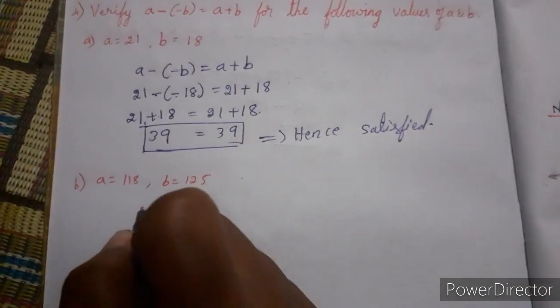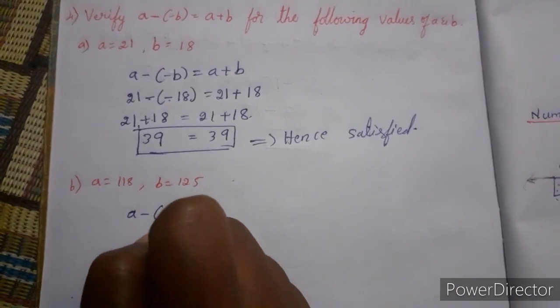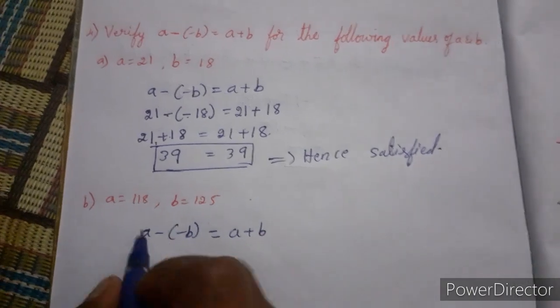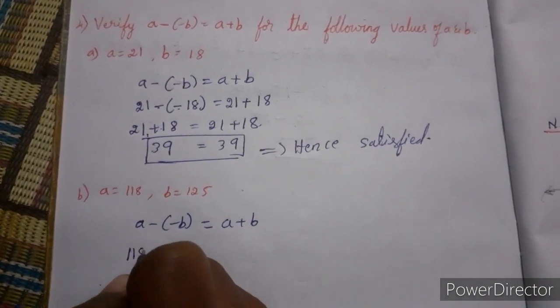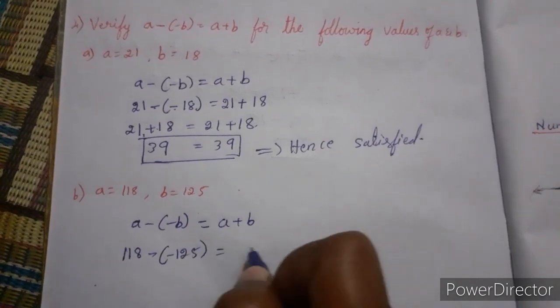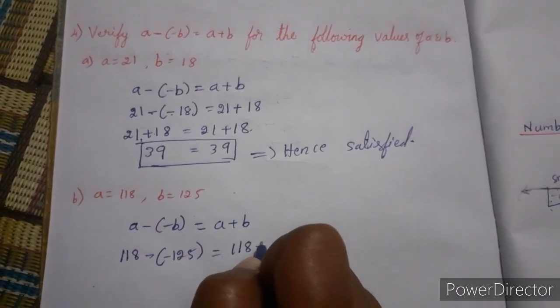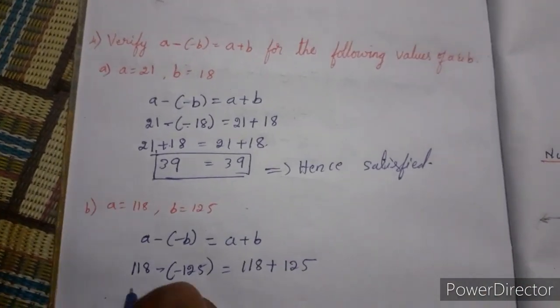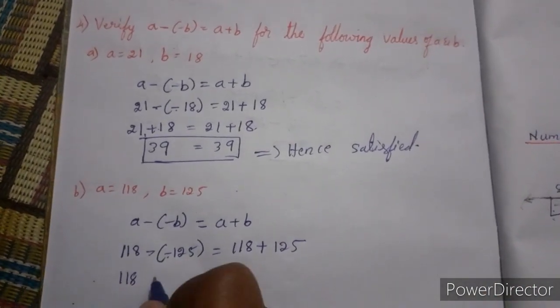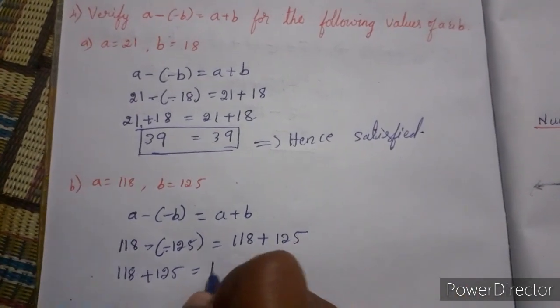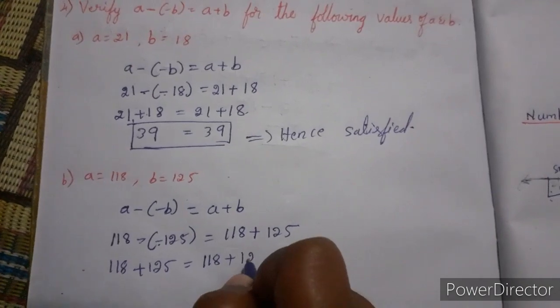Then second problem, a minus of minus b equals a plus b. A is equal to 118, minus of minus 125 equals 118 plus 125. So 118 minus into minus, plus 125, equals 118 plus 125.